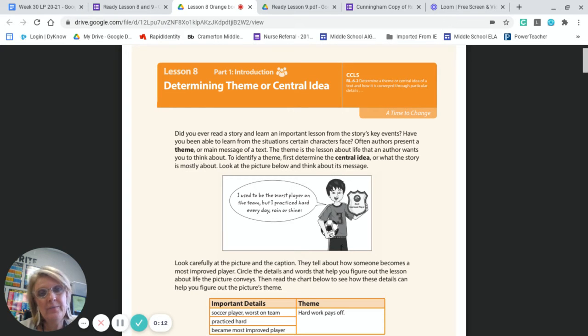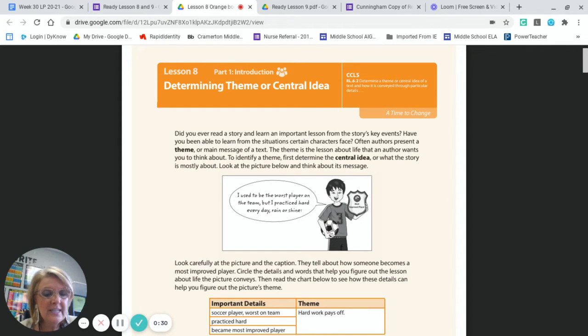So, determine a theme is RL 6.2: determine a theme and central idea of a text and how it is conveyed through particular details. Have you ever read a story and learned some important lessons from the story's key events? Have you been able to learn from the situations certain characters face?